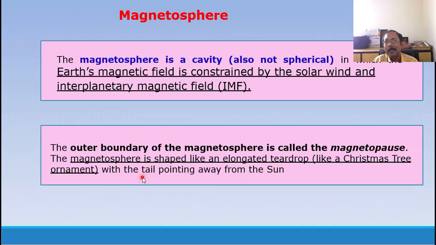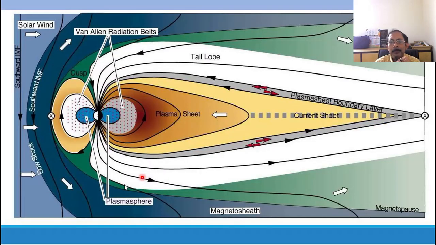Now the magnetosphere. It is not spherical, it is a cavity in which the Earth's magnetic field is contained by the solar wind and interplanetary magnetic field. This is the diagram, and we can see the Van Allen belts, which are situated from the north pole towards the south pole.